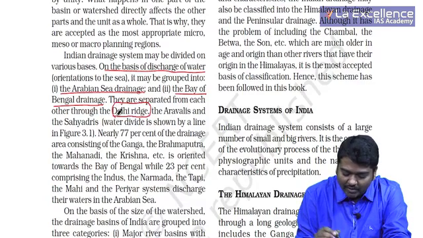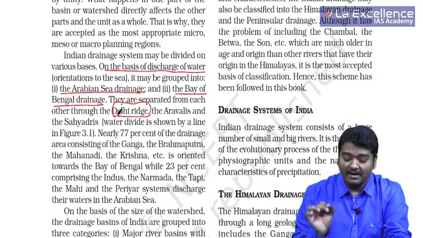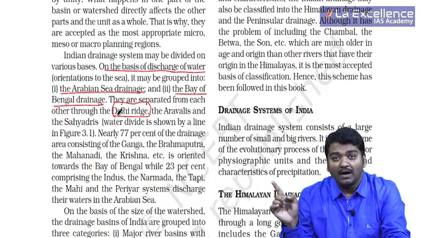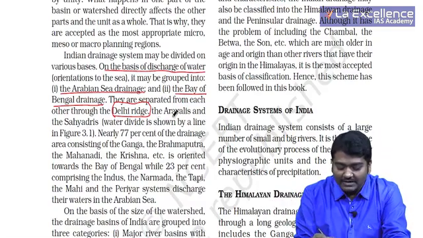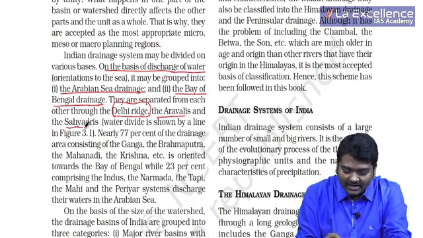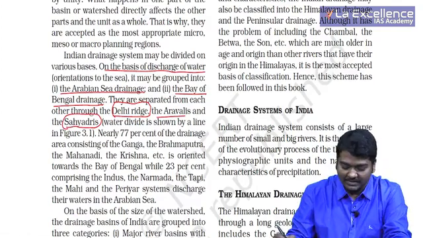Very, very important, guys. You have to remember this at any cost. Delhi Ridge separates Indus and Ganga as well. It also separates west and east. Aravallis also separate west flowing and east flowing, and you have Sahyadris in Maharashtra, right, which also separates this.